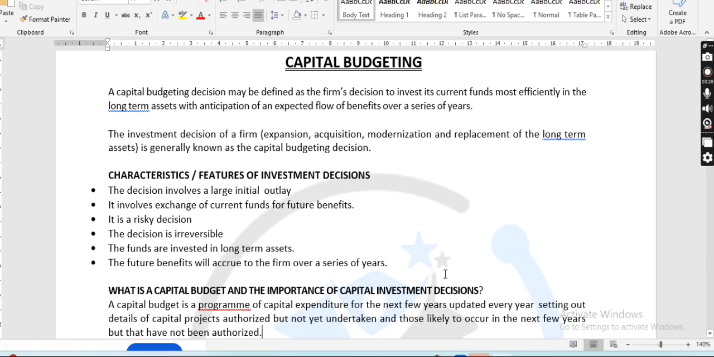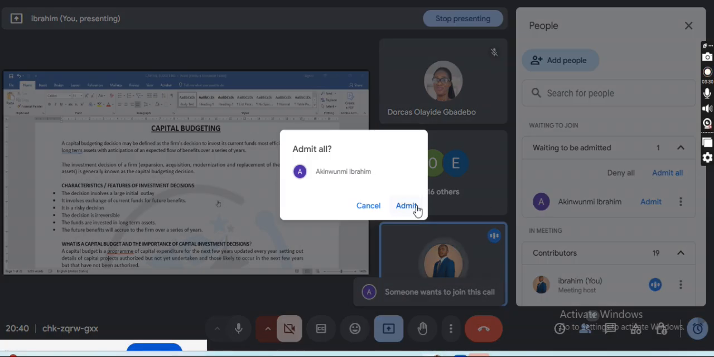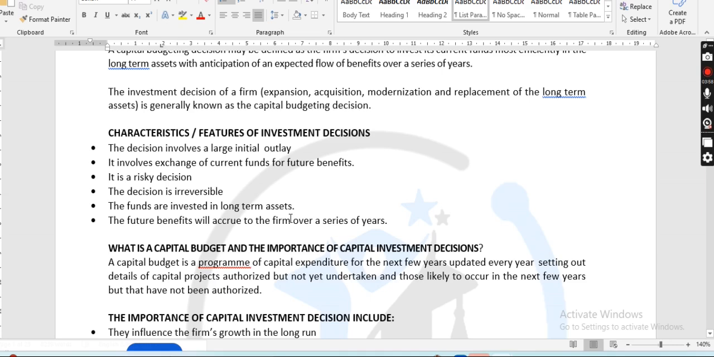The decision involves a large initial outlay. Of course, class, when you want to start a project or an investment, there will be a cost of that particular investment, and this is known as the initial outlay. It is also a risky decision. Of course, there must be a risk in what you are doing. Your finance managers and CFO analyze the risk of the business, and these are the characteristics or features of an investment decision.